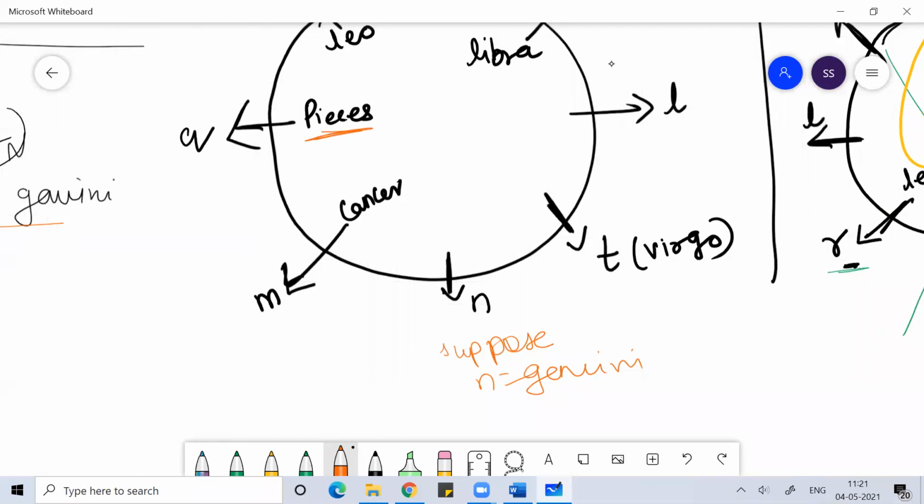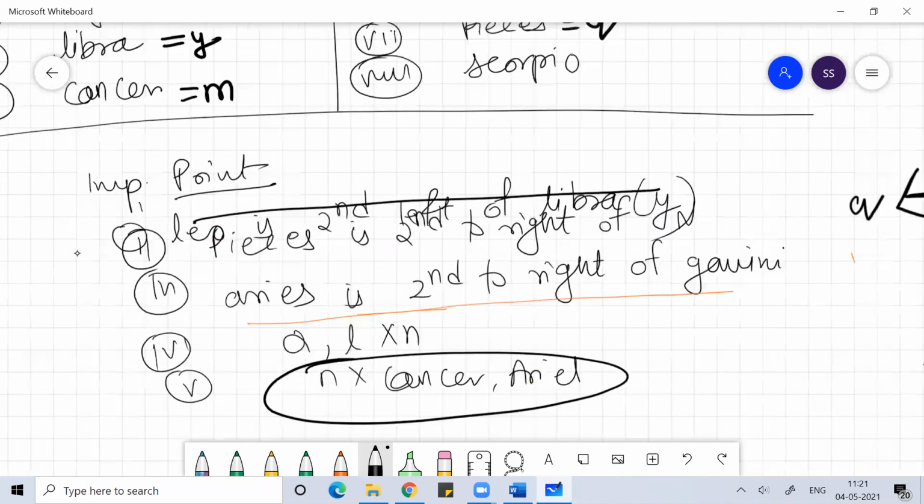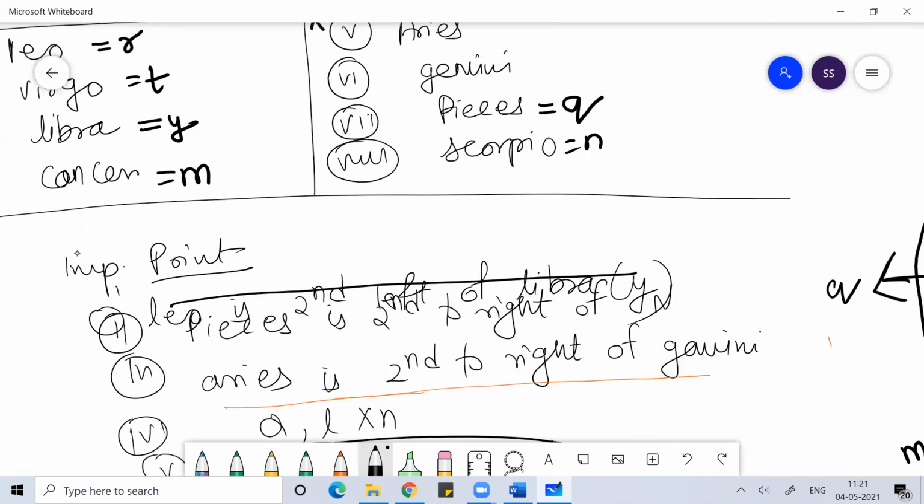I hope you understood this. So N is Scorpio.